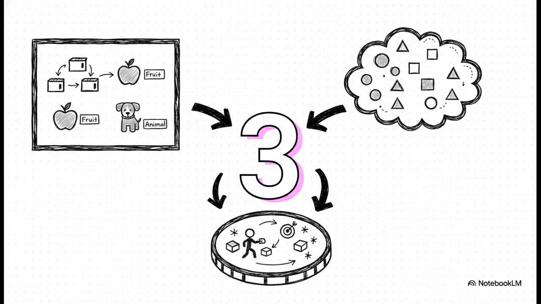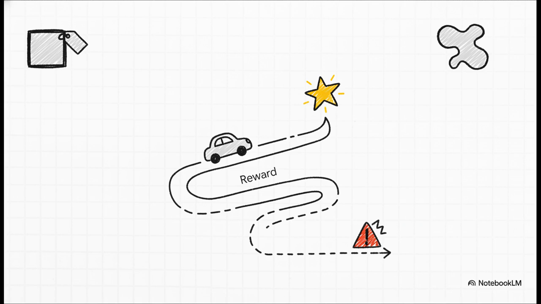But wait, actually, scratch that. It's not just a binary choice between supervised and unsupervised. There are actually a total of 3 primary learning paradigms in this vast ecosystem. Let's look at all 3 together. We've got supervised learning with its labeled data and unsupervised learning with its unlabeled data. But our third paradigm? That is reinforcement learning.